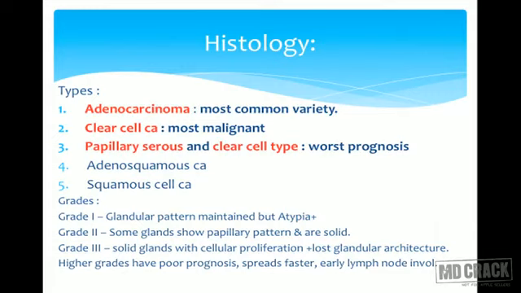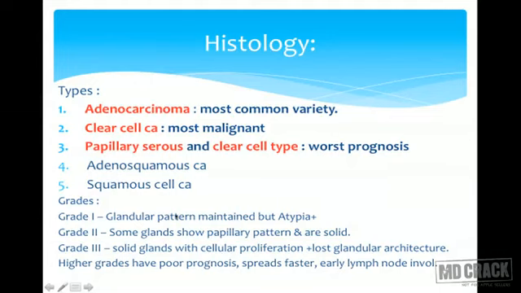Histologically, the tumor has 5 types. The most common type is adenocarcinoma, because endometrium is glandular endometrium and it has adenocarcinoma as the most common variety. The most malignant variety is clear cell carcinoma, with presence of hobnail cells. Clear cell carcinoma is the most malignant variety of CA endometrium. It is considered a very poor prognosis case. Papillary serous and clear cell types have the worst prognosis, both of them. Other types are adenosquamous or squamous cell carcinoma.